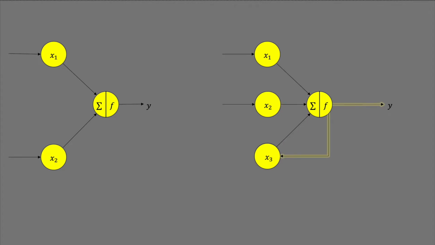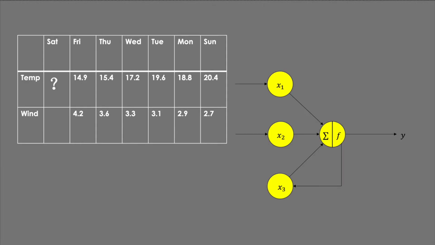Now, let's fasten with a temperature prediction example. Provided we have a series of data about temperature and wind speed in the last 6 days, we're going to use a recurrent neuron to predict tomorrow's temperature, based on temperature and wind speed data we have already known. This neuron has 3 inputs, from x1 to x3. However, the x3 is empty initially and updated by the previous output of this neuron.